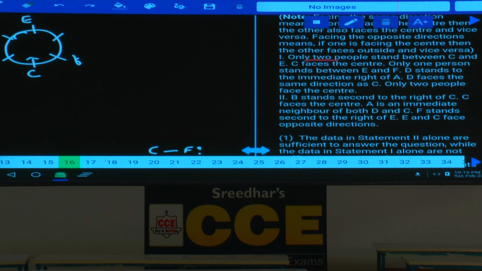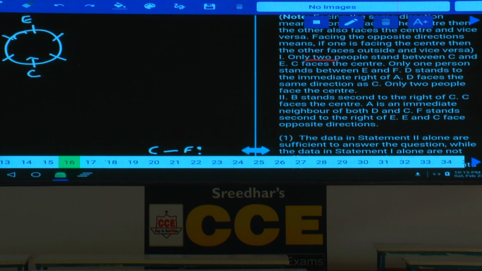Now, if F is here, then D and A will be here. Or if F is here, D and A will be here. D faces the same direction as C. Now, this D is facing the same direction as C. Now, let us take the possibilities. The first case, F at this place. Then, only 2 people between C and E.